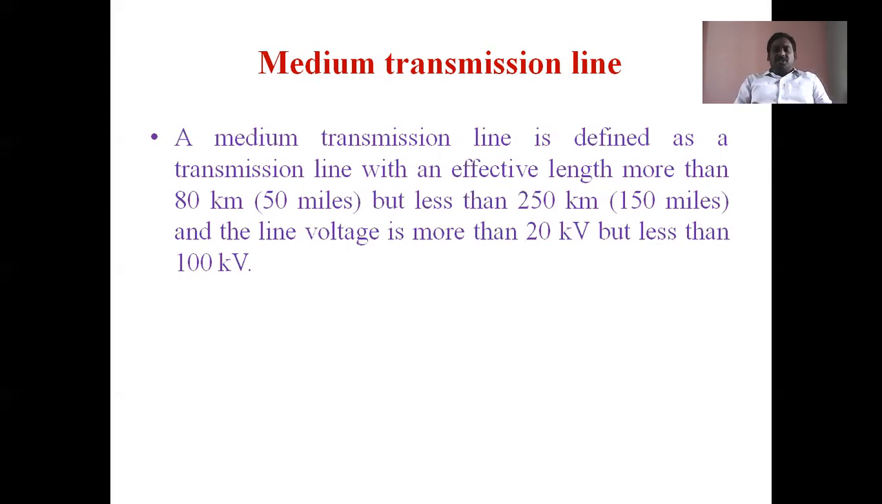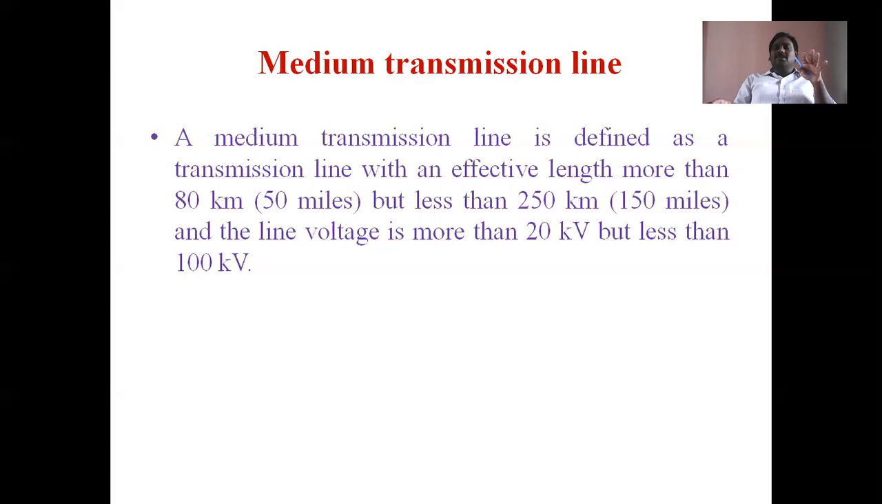Medium transmission lines. If you observe here, length is appreciable. Some finite length is there, and the voltage is also not less than 20 kV. 100 kV means it's also some appreciable voltage. That's why voltage exists. The length is also appreciable. That's why charging currents also exist here.